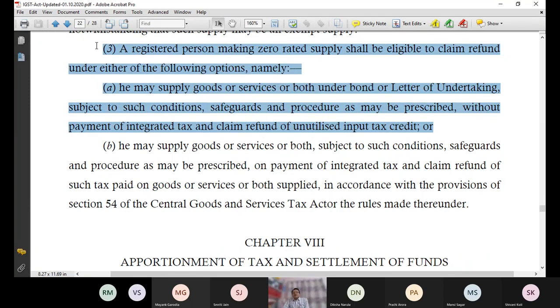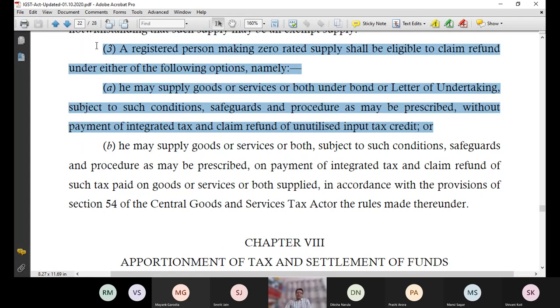Now this is 16.3 and what it says: a registered person making zero rated supply. What do I mean by zero rated supply? Exports by anyone, or supplying to a special economic zone developer or unit. A registered person making zero rated supply shall be eligible to claim a refund under either of the following options. So the exporter has two options to claim refund. That is why I am saying that effectively the tax rate is not zero. Technically, the tax rate is not zero on exports, but effectively you are not paying any tax to the government. Why? Because of these two options.